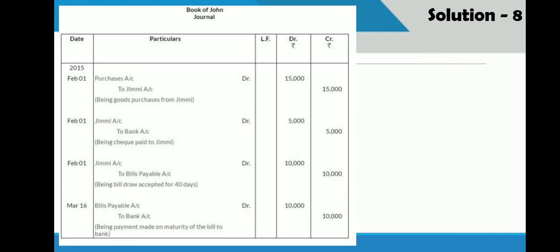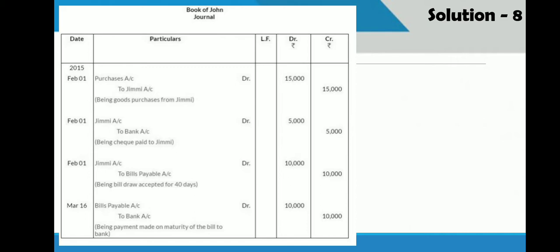Journal entries in the books of John. John will first write for the purchase of goods. So purchase account debit to Jimmy 15,000. He has made 5,000 rupees payment. So he will write Jimmy account debit to bank 5,000. On the same day, he has accepted bill of 10,000 rupees. So he will write Jimmy account debit to bills payable.